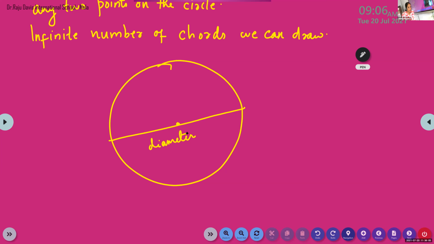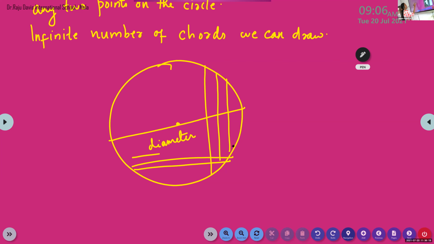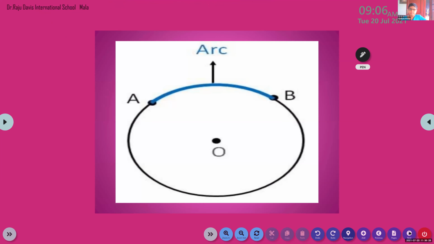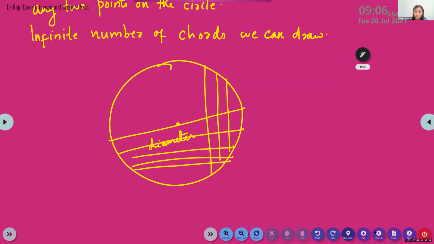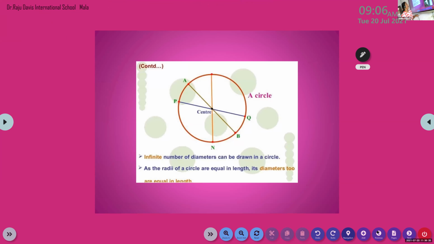Now listen to me. This diameter is the longest chord. Clear, children? Now you can see from the picture. I can draw many chords, but they are less than the diameter. So diameter is the longest chord. So what is diameter? Tell me. Diameter is a chord that passes through the center.